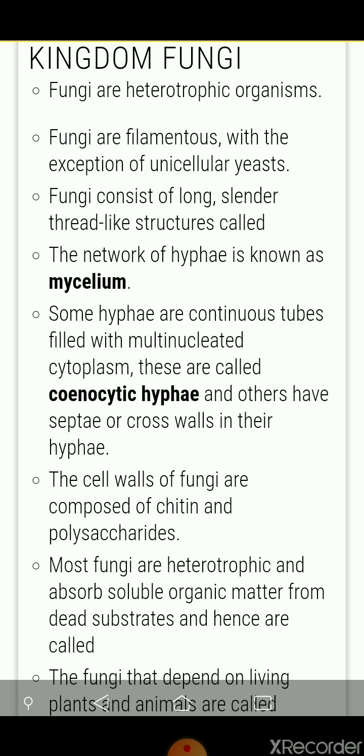Some hyphae are continuous tubes filled with multinucleate cytoplasm. These are called coenocytic hyphae. Coenocytic means they contain many nuclei in a single cell, and others have septum walls across their hyphae. So coenocytic hyphae have many nuclei in a single cell, and others have only one nucleus in a cell. They have septa, so they are called septate hyphae.